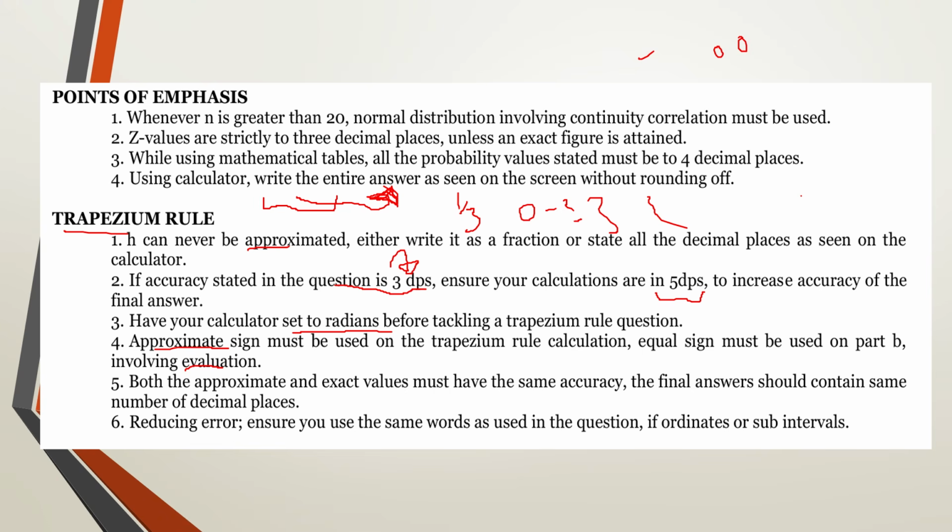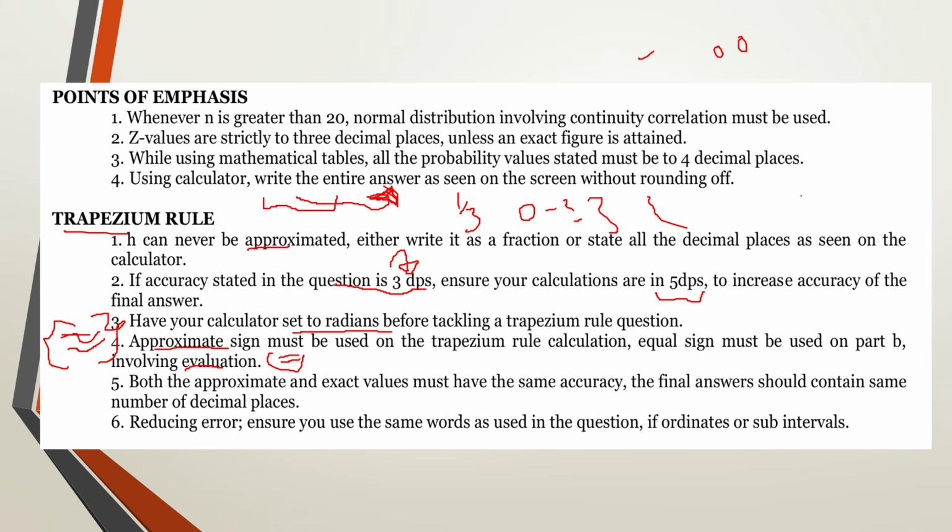So when they tell you to evaluate, that's when you're supposed to use an equal sign. But when you're dealing with the trapezium method, or the trapezium calculation, then you must be using an approximate sign. If you're dealing with the evaluation, then you must be using an equal sign. But for the trapezium rule method, you must be using the approximate sign.